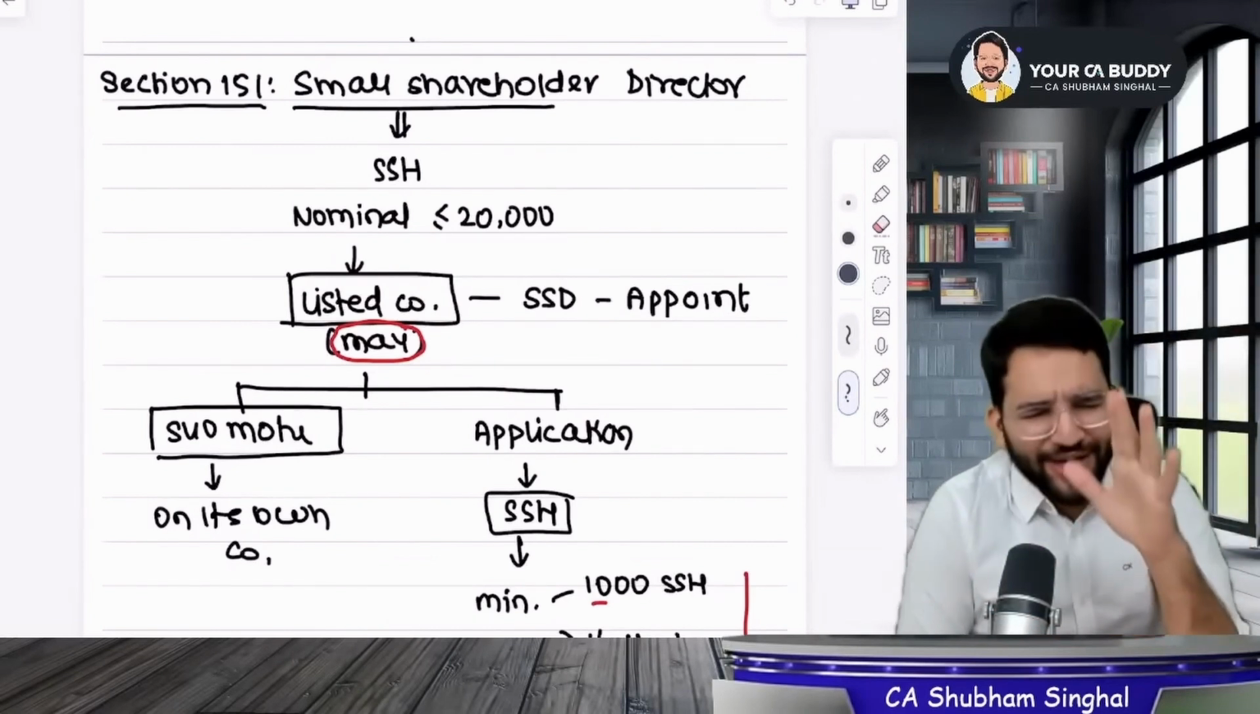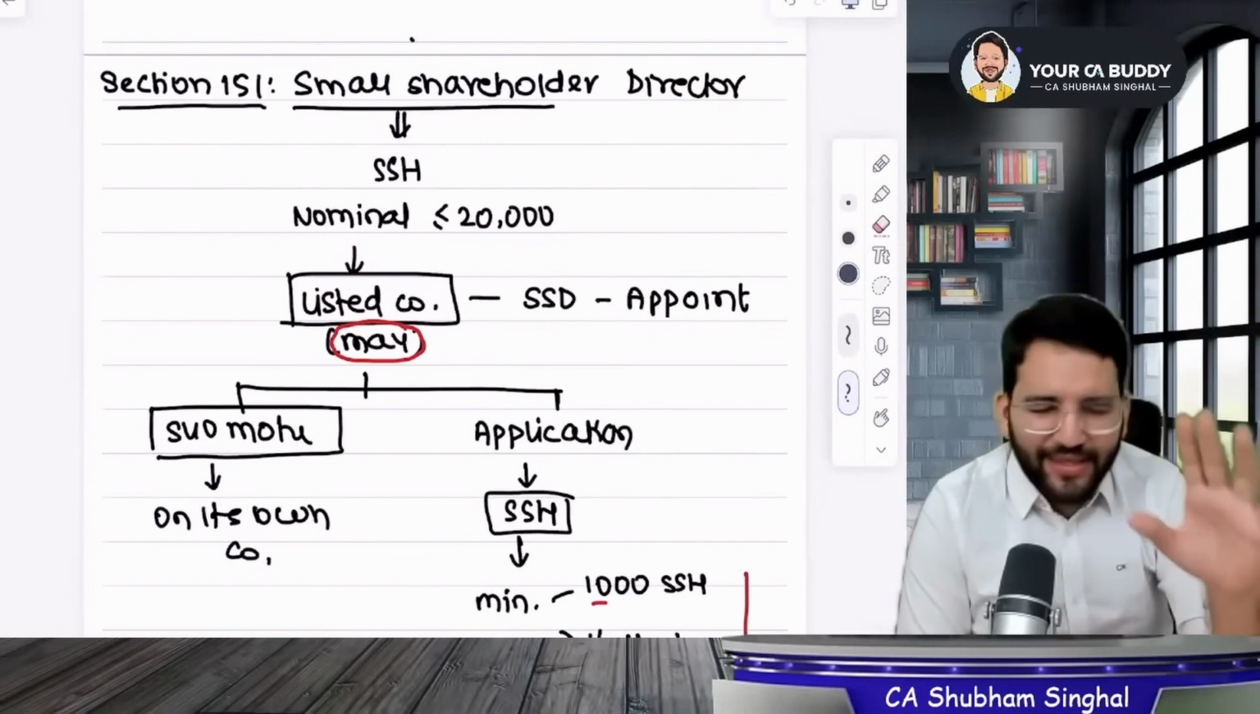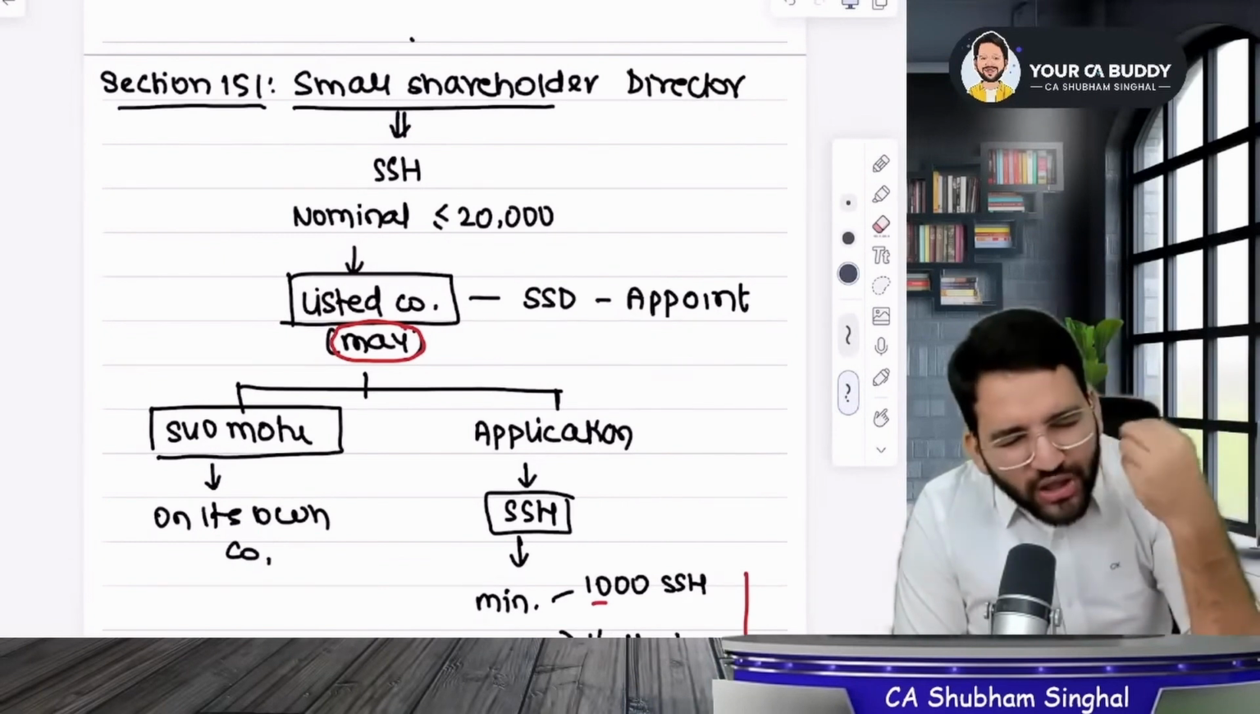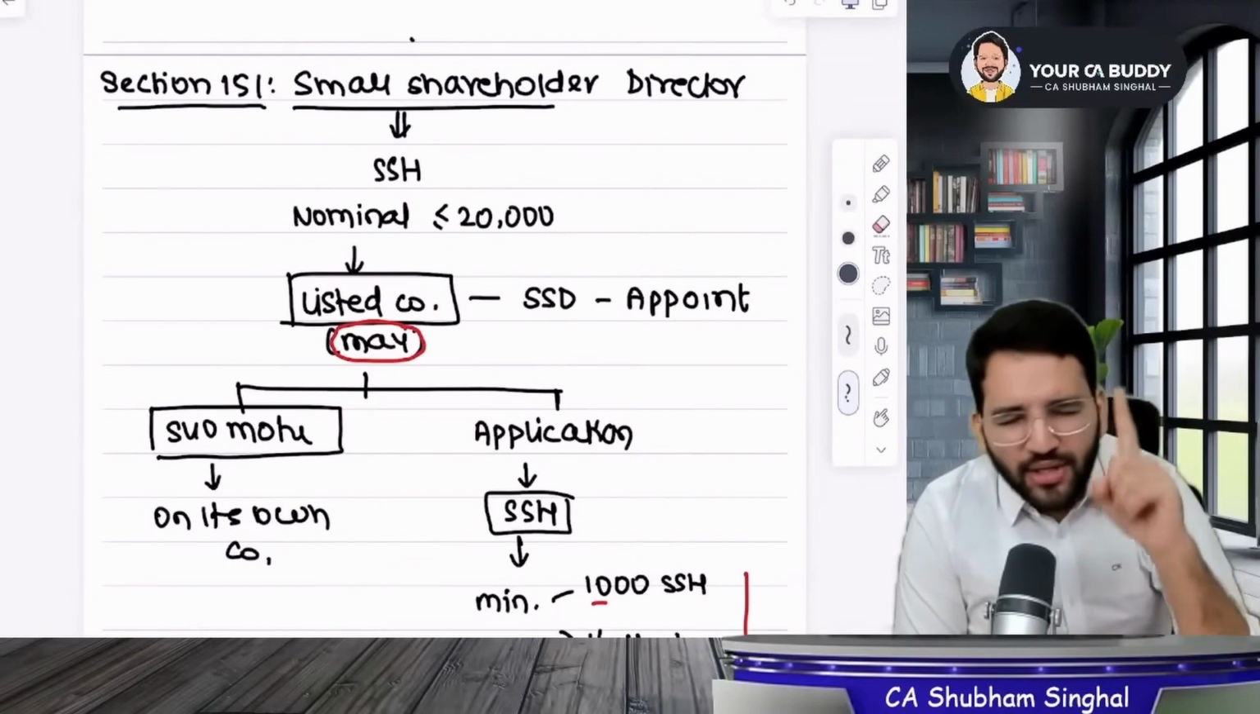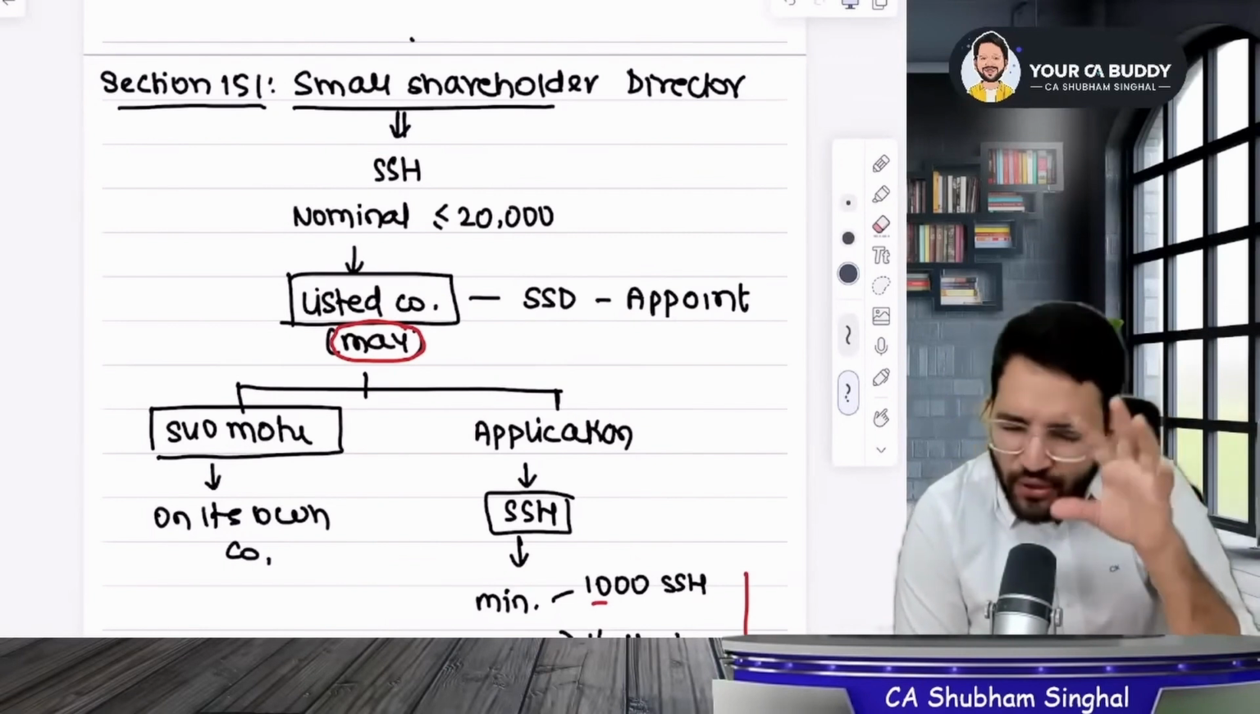So section 151 tells about small shareholder directors, that not every company needs them but listed companies do, and that too only if they want. Small shareholder directors are representatives of small shareholders.